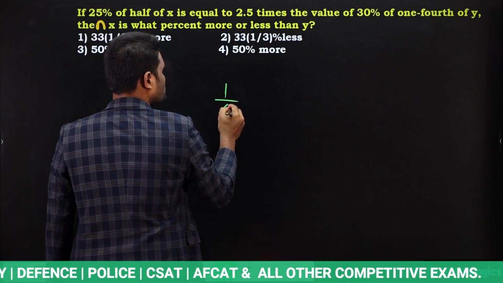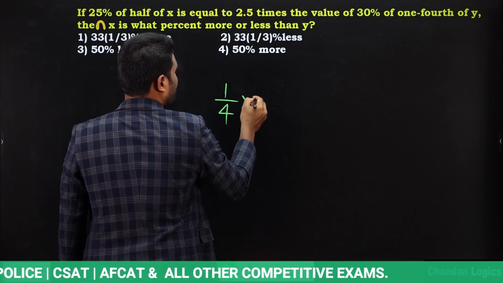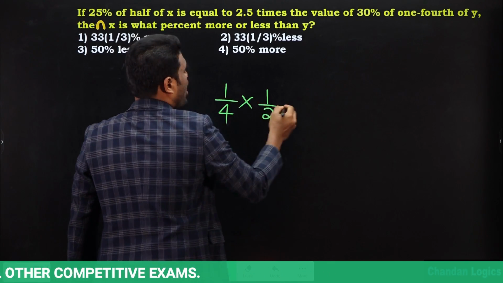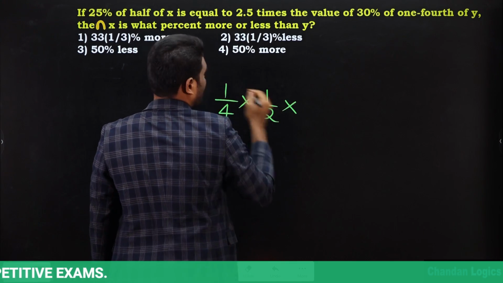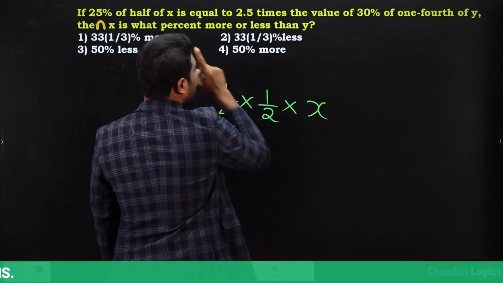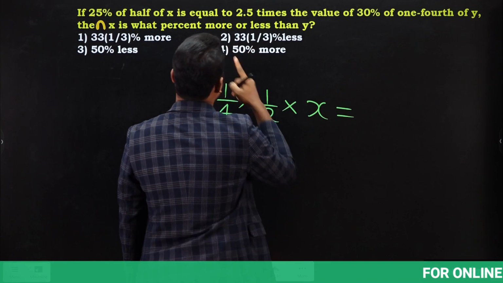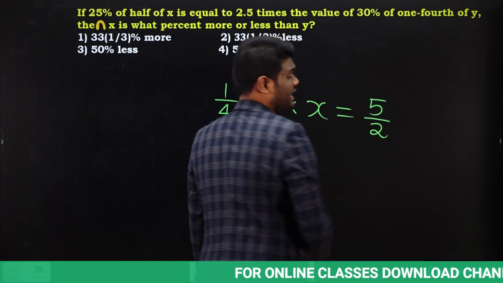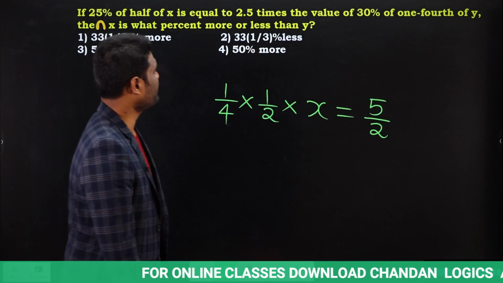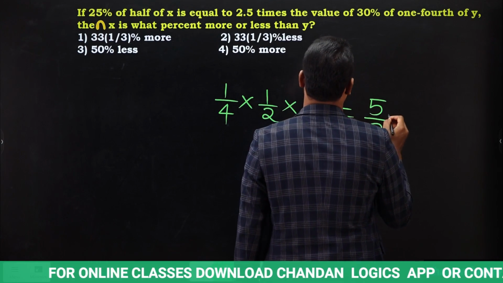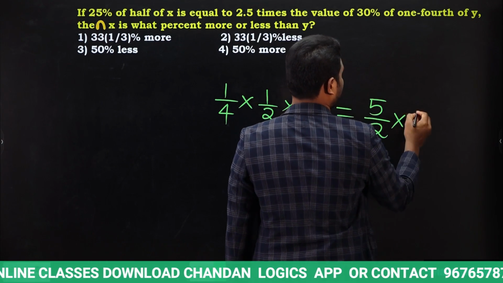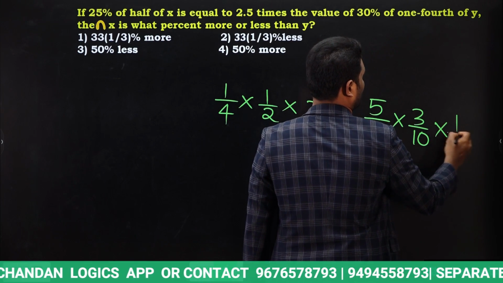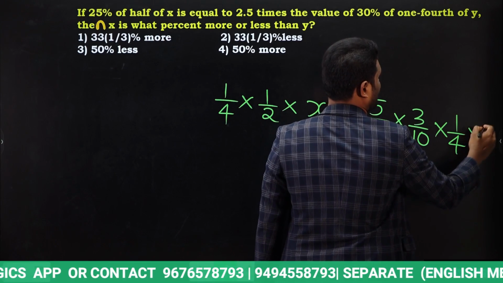Look, 25% in terms of fraction is 1/4. Of is nothing but multiplication. Next, half is nothing but 1/2. Again, of is nothing but multiplication. x is equal to 2.5 times, and 2.5 I can write as 5/2. Yes or no? 5/2 is nothing but 2.5. 2.5 times the value of 30%, which in terms of fraction is 3/10, of 1/4 of y.